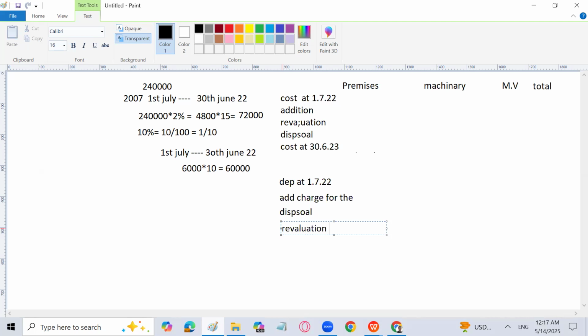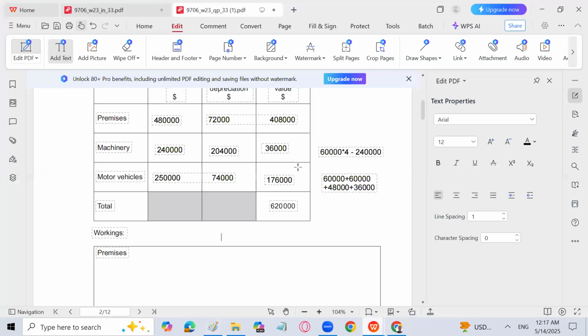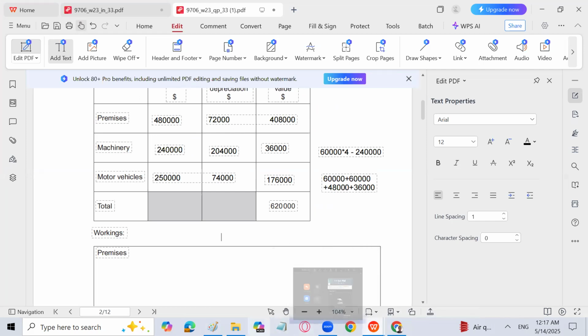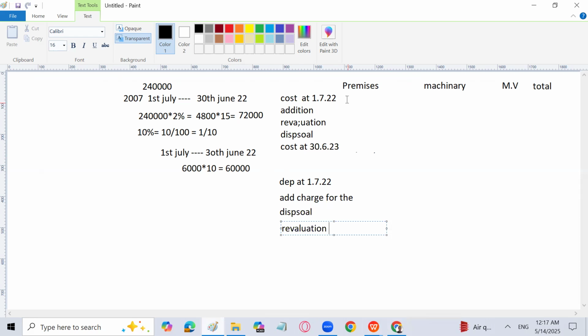Let's start with the premises. So the cost of the premises, which we have already calculated, is going to be 4,80,000. How come, sir? Let me show you. That is 4,80,000. Okay. Cost will remain the same because we didn't purchase any machinery currently. So the cost is going to be 4,80,000 at the start. For machinery, have we gone for any addition? No, but there is a revaluation.